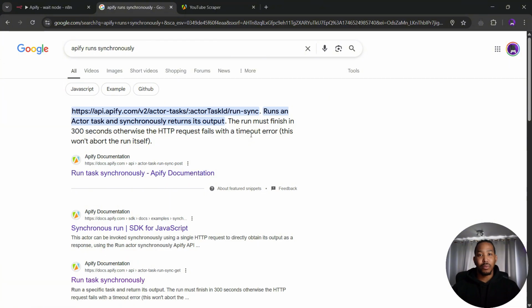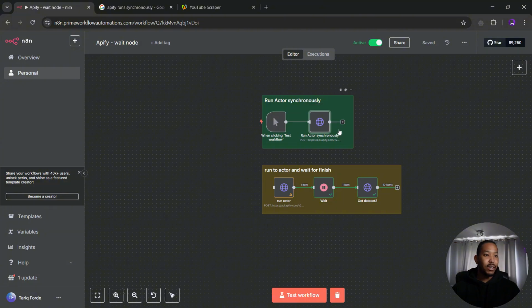So most of the time, this is not a problem because most people can get what they want in 5 minutes. The actor will run, it will scrape whatever they have to scrape, and then it will send the data back. So with this endpoint, which is run actor synchronously, this will basically send the request, wait for 5 minutes, and then send you the data set, so give you the results. Now, obviously, when you run an actor, sometimes it can run more than 5 minutes. And if you do run an actor that runs longer than 5 minutes, it will fail if you're using this one.